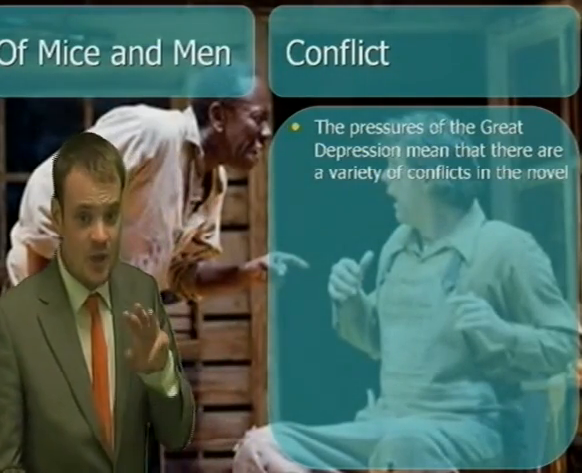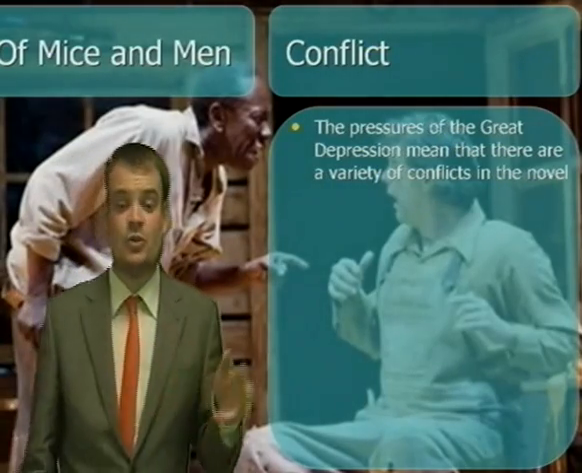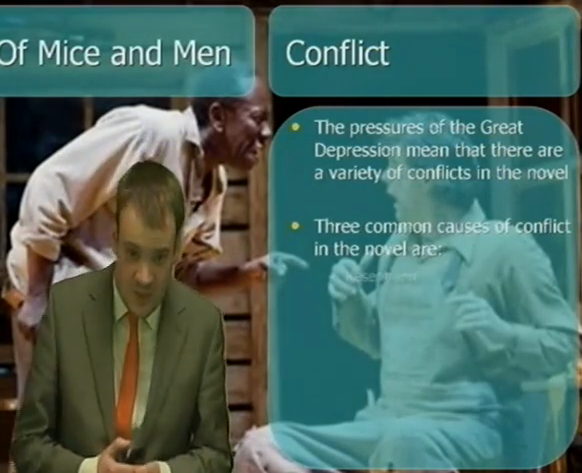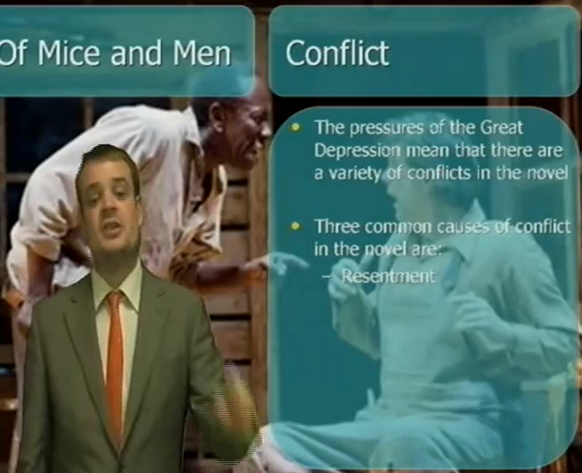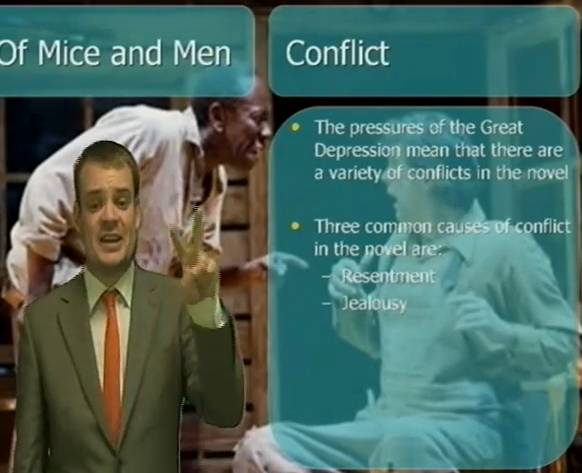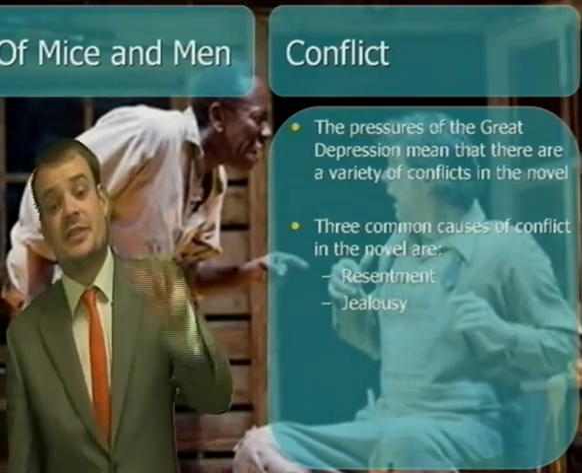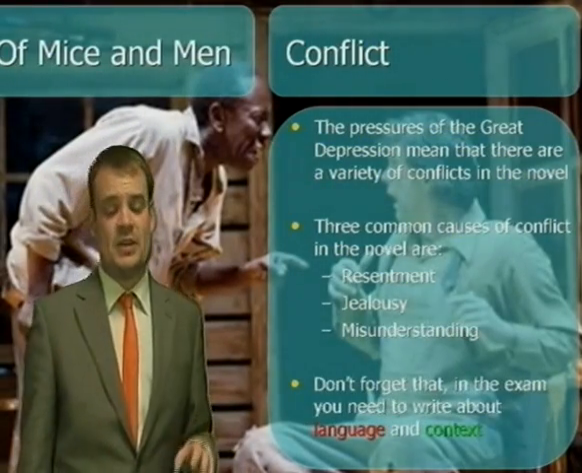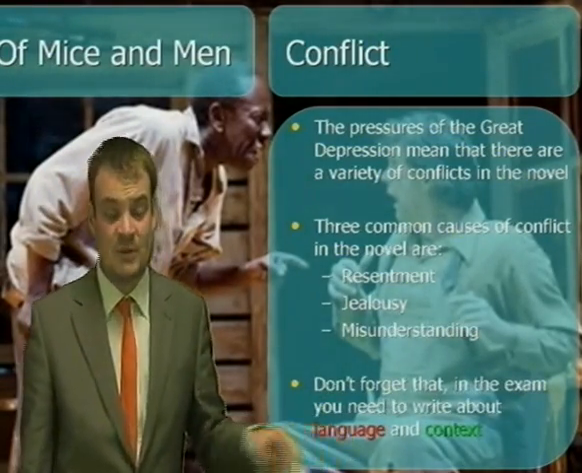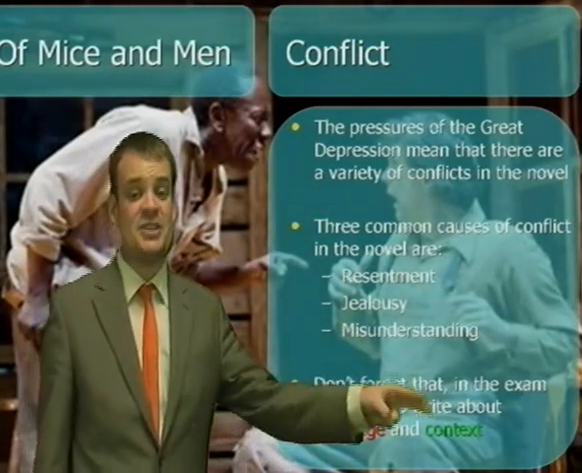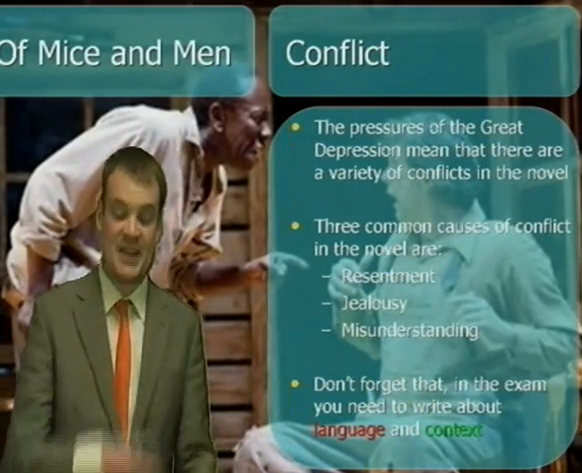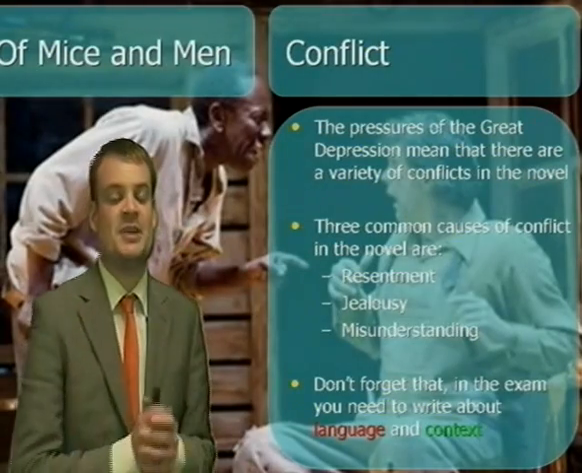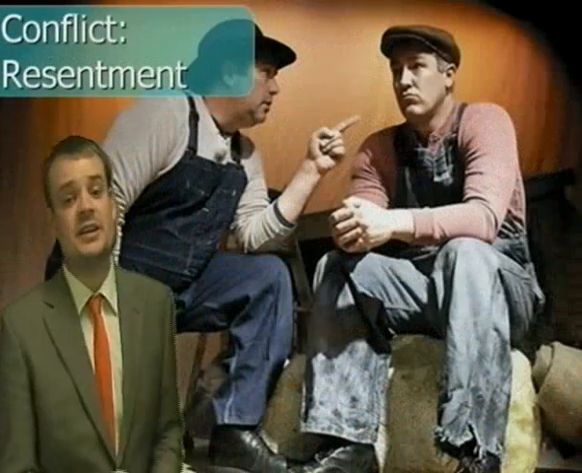Okay, in this video we're going to look at three major causes of conflict in the novel. These three causes of conflict are: number one, resentment. Second cause of conflict is jealousy, and the third cause of conflict is misunderstanding. And for each of these we're going to talk about both the language, and language points will appear in red, and the context of the novel linked back to the quotation, because these are the points you're going to make in your exam.